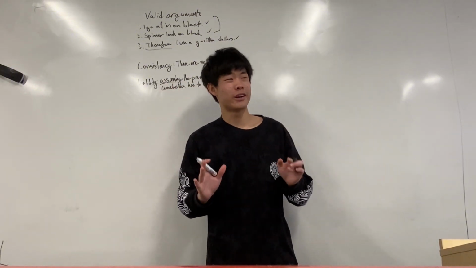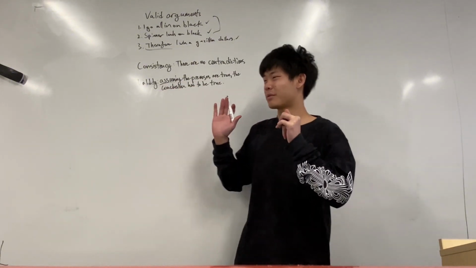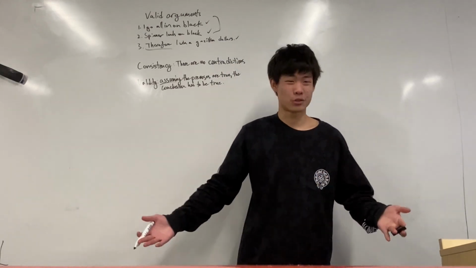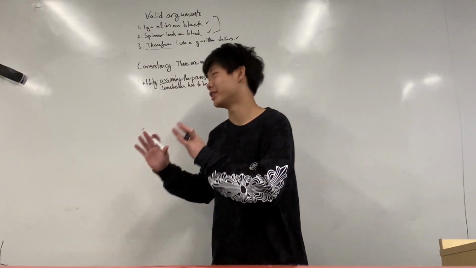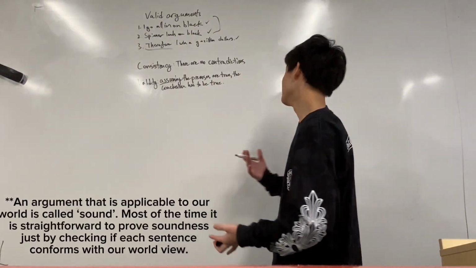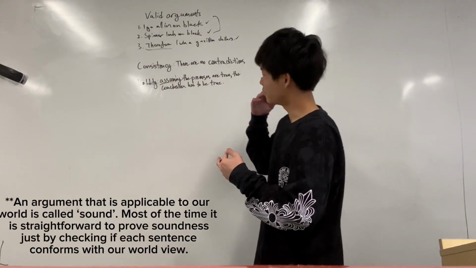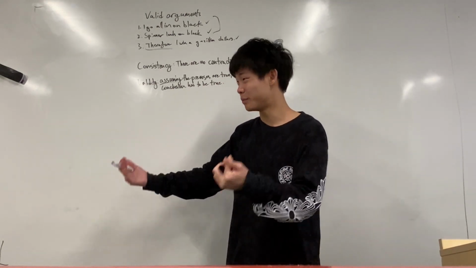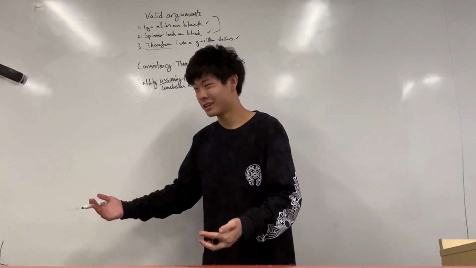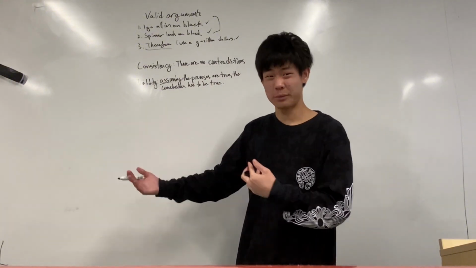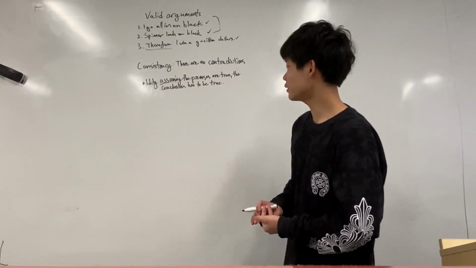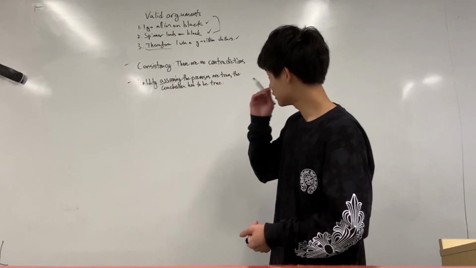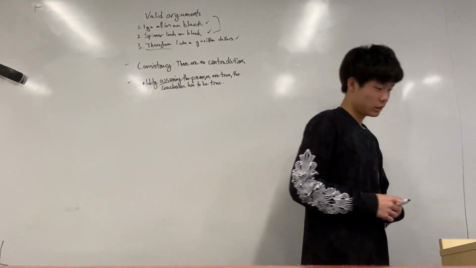So for example, if I had an argument that said, I'm a bird, all birds have wings, and therefore I have wings, right? We know that this is not true in our world, right? But we have to imagine an argument as its own little reality. And so, assuming that I am a bird, there's a possible world in which I could be a bird, and where all birds have wings, then in that world, the conclusion has to be true. And so, these are the 2 requirements for a valid argument.